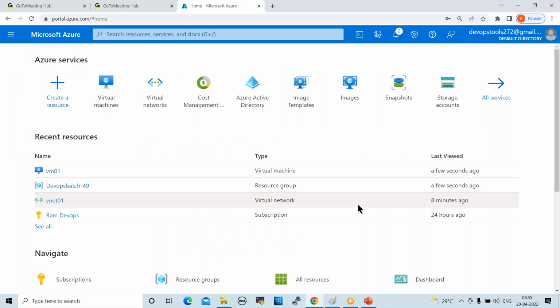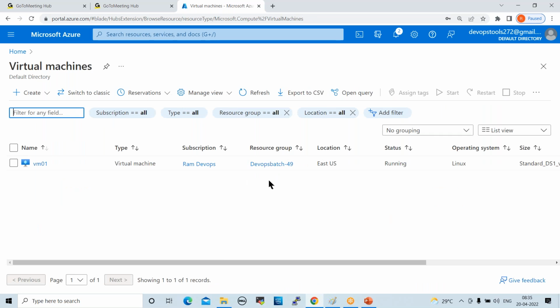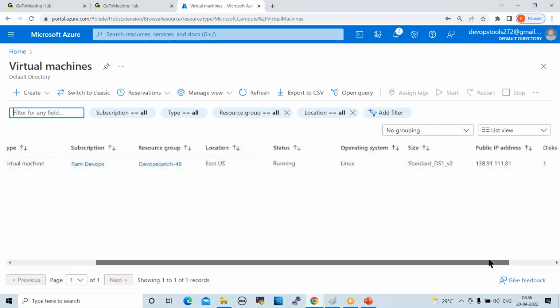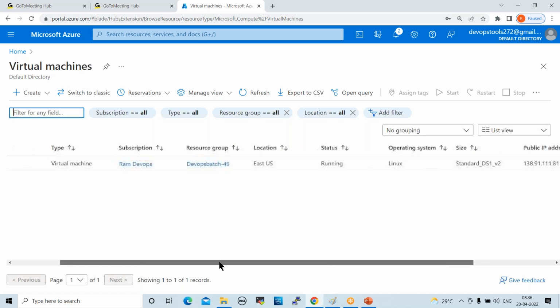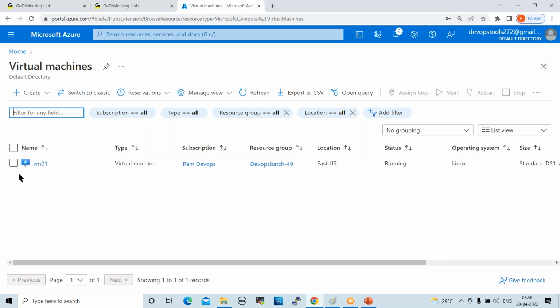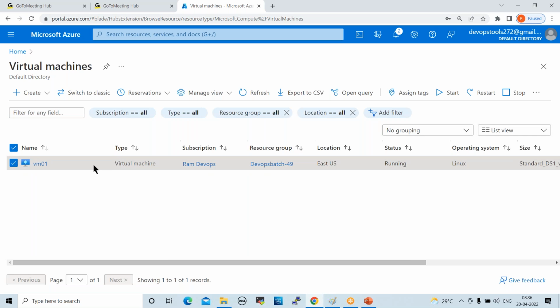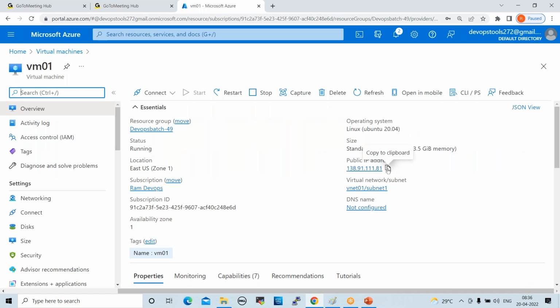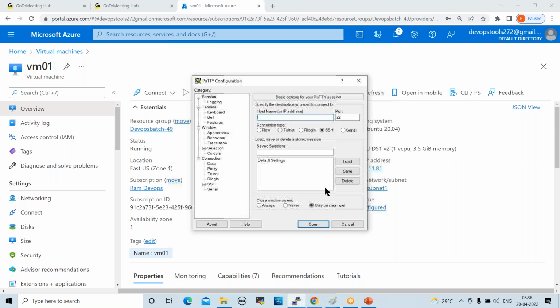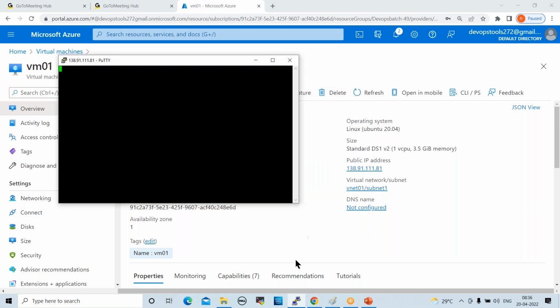Now, inside our VNet, we created the VM, right? Now I'll try to connect to this VM. This is our VM, and it is in running state. If we are able to connect to this VM, our VNet is working fine, right? Now select this VM, open it, and copy the public IP. Open PuTTY here and paste it here. SSH is not required here, so just paste the IP address and open it directly.